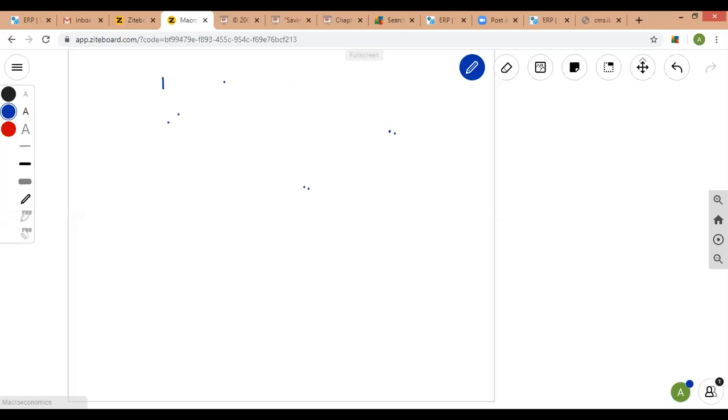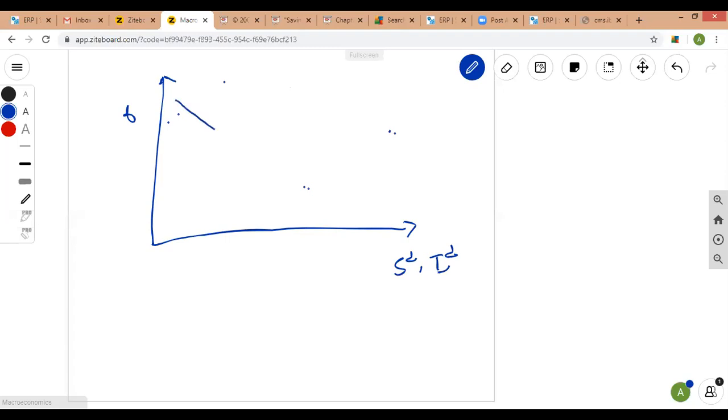What does this mean? If we have to show it here, desired savings and desired investment are on the horizontal axis, and the expected real interest rate is on the vertical axis. So we have the investment curve as usual, with negative slope, and the saving curve with positive slope, like we had in a closed economy.